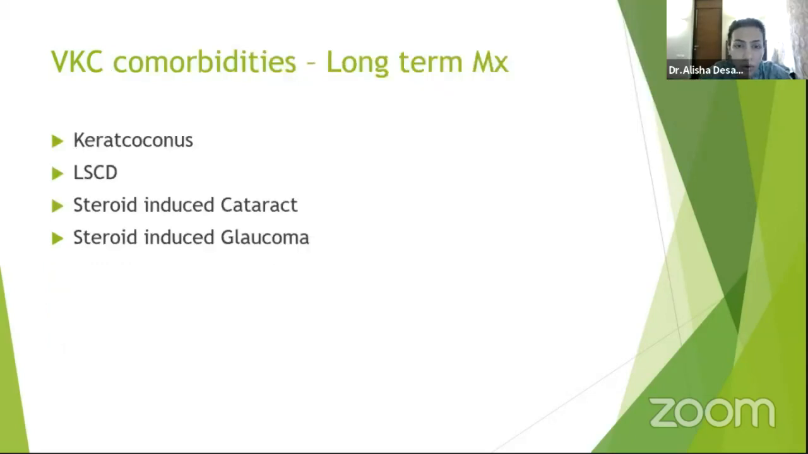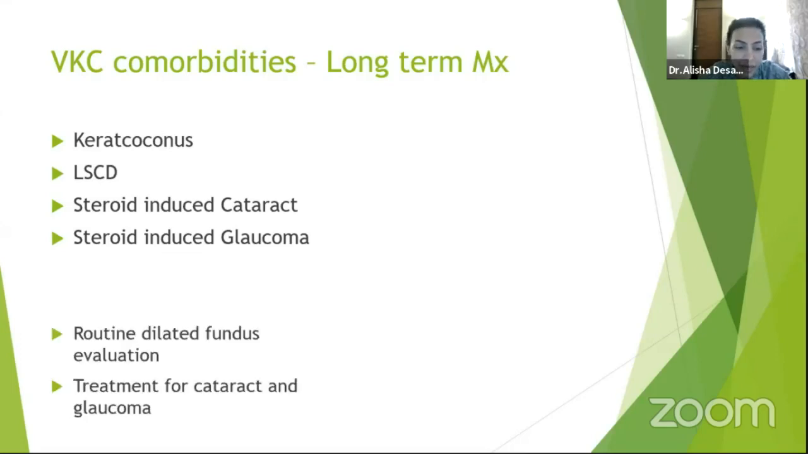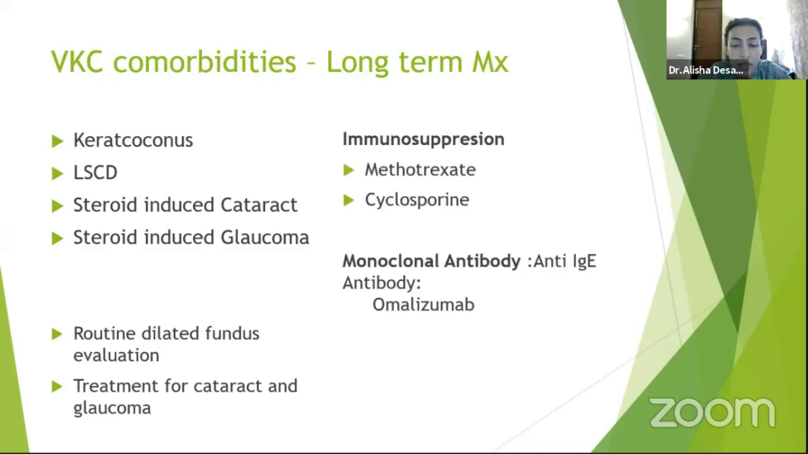So VKC also has comorbidities, and of course keratoconus, LSCD, limbal stem cell deficiency, steroid-induced cataract, and steroid-induced glaucoma in children, which can be blinding. So a routine dilated fundus evaluation is absolutely necessary, and the treatment for cataract and glaucoma must be done. In long-term treatment for VKC, basically, we use cyclosporin, topical tacrolimus, as well as sometimes methotrexate may need to be used. And monoclonal antibodies like the IgE antibody omalizumab have been used in very severe cases.